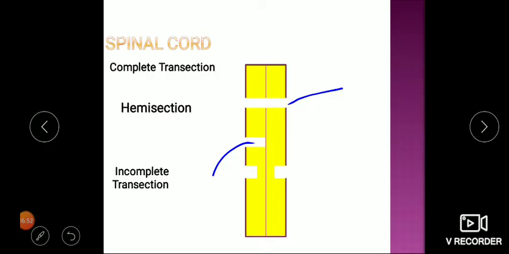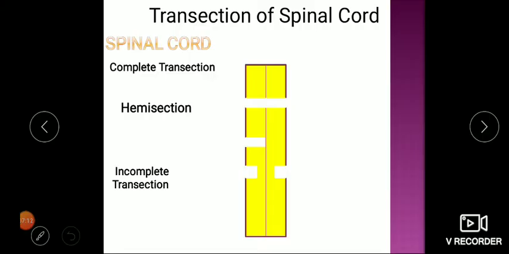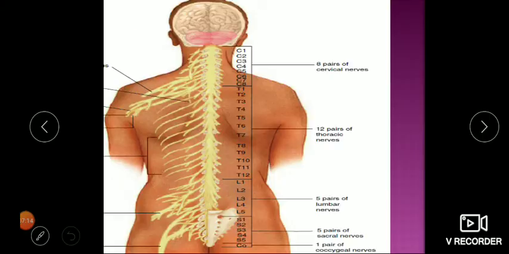But when a patient is coming, we may have a permutation combination of different types. These are only theoretical, we are trying to understand what the permutation combinations are. But when a patient is coming with clinical symptoms, we have to match the symptoms with what could be the possibility in this patient by our clinical examination. So these are called transection of spinal cord.